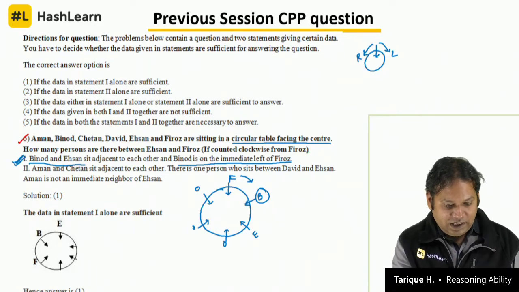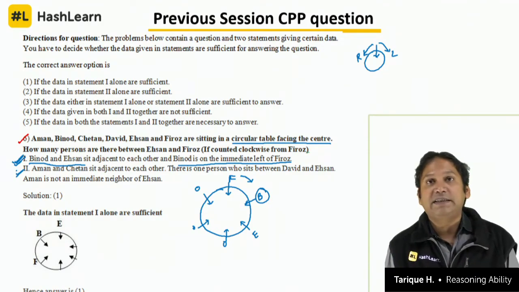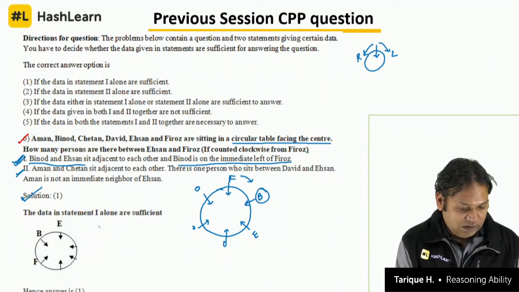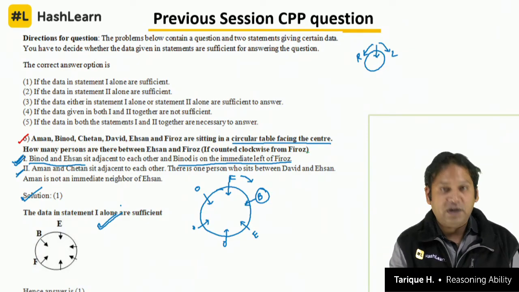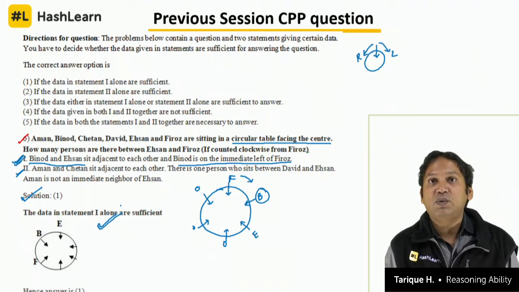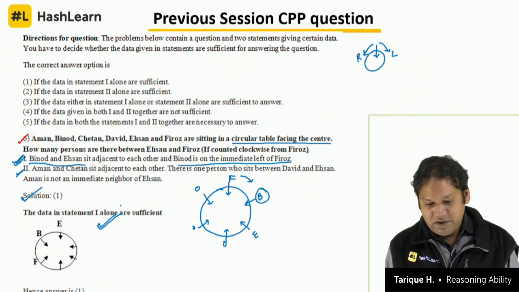So that is how we can look at this, and if you look at the second statement, you are not going to get the answer from the second statement. So the answer is solution 1. Statement 1 alone is sufficient to answer the question. So you can try making a circle again. The same thing we can do as we have done for statement 1, we can do it for statement 2 also. You will see that you are not getting the solution. Answer for this question is statement 1.